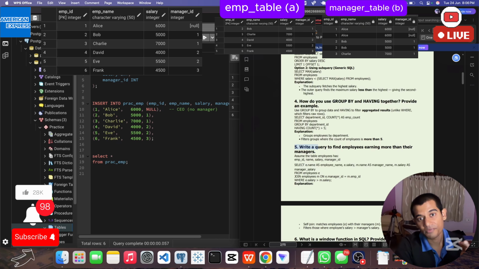And trust me, if you are preparing for data analyst or SQL roles, you can't afford to miss this question. It checks your understanding of self join and filtering using comparison, that too in one table, and all in one simple yet powerful query that we will be learning today. We will create a sample employee table, walk through the logic, and write the full SQL query step by step. So, if you are serious about interviews and don't want to miss out on this high impact question, stay with me and let's dive in.